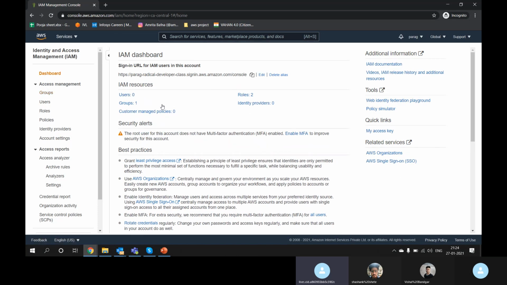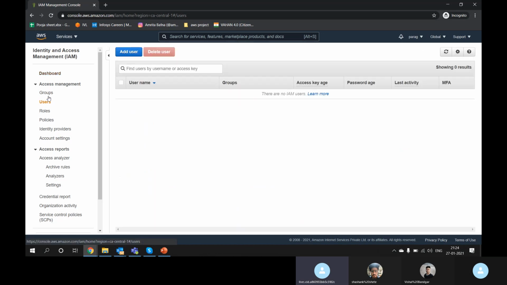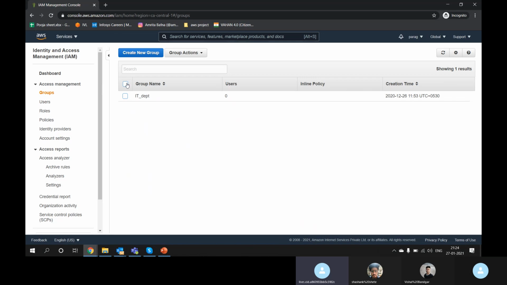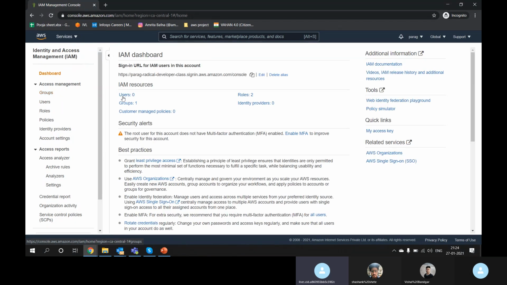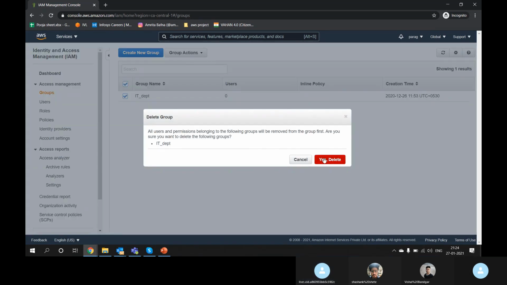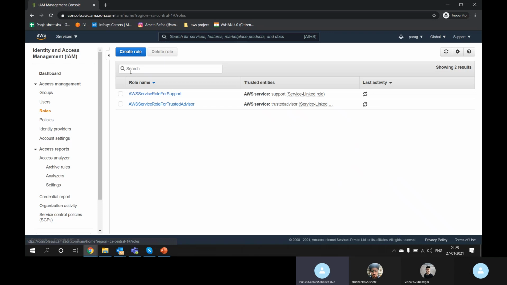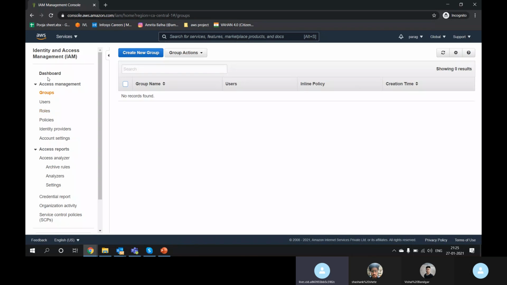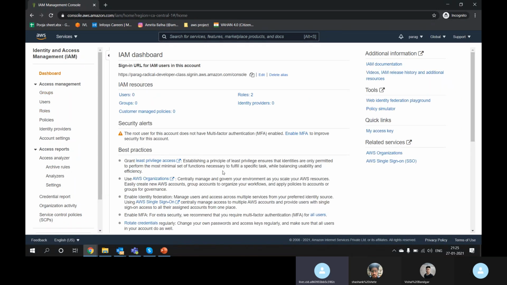You can see this is the dashboard. I have created a couple of users and groups, so you will be able to see everything in the dashboard: how many users there are, how many roles you have created, how many groups there are. Let's delete the previous ones, even the groups and roles. Leave it that way. So this is how your dashboard will look.